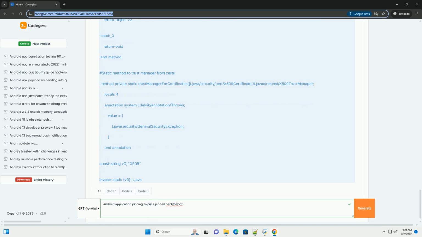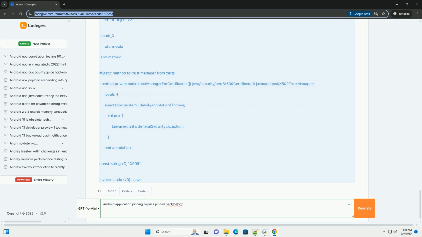2. Trust all certificates, more robust. This script creates a custom trust manager that trusts all certificates and then replaces the application's trust manager with this custom one. This is a more robust approach than simply returning null because it handles the case where the application expects a valid trust manager object.